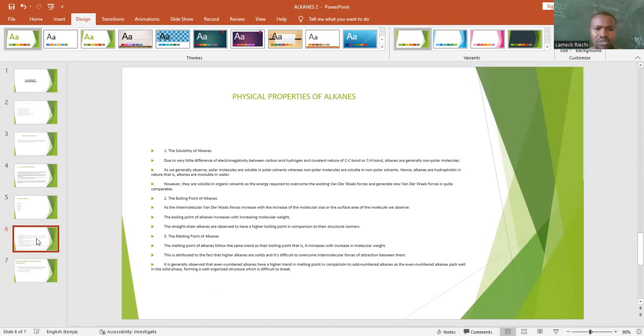As we generally observe, polar molecules are soluble in polar solvents, whereas nonpolar molecules are soluble in nonpolar solvents. Hence, alkanes are hydrophobic in nature. That is, alkanes are insoluble in water. However, they are soluble in organic solvents, as the energy required to overcome the existing van der Waals forces and generate new van der Waals forces is quite comparable.